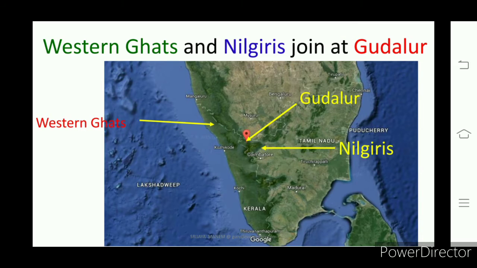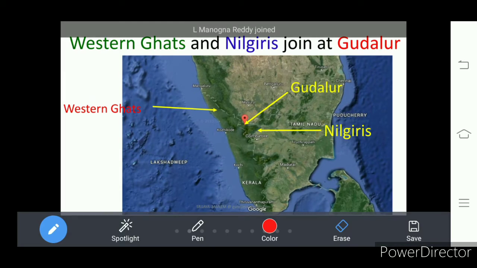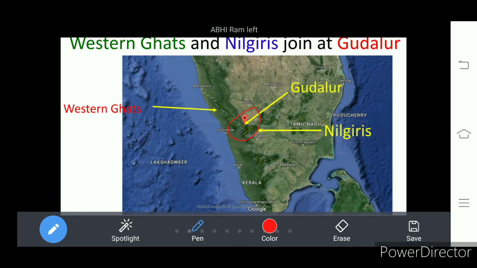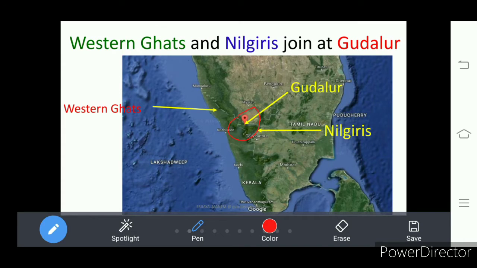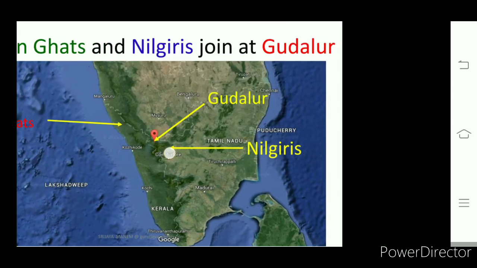These Western Ghats join the Nilagiri Hills at Gudalur. You may get one objective question. Where do the Western Ghats join the Nilagiri Hills? It is at Gudalur. They join the Nilagiris.